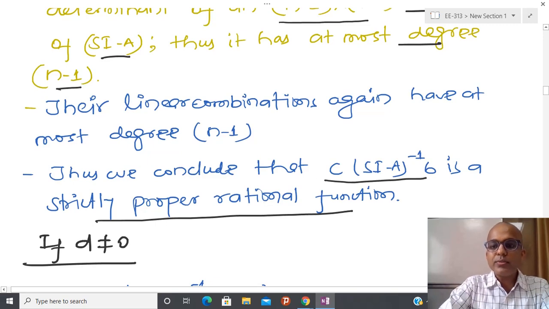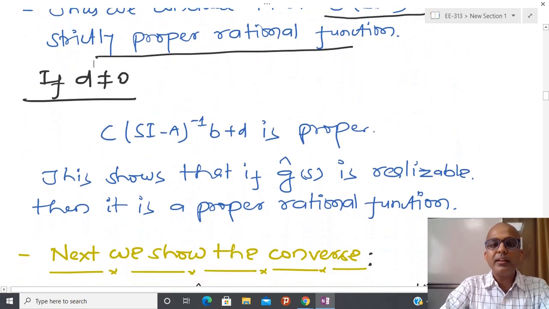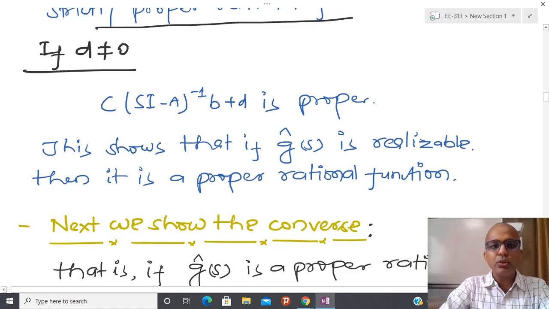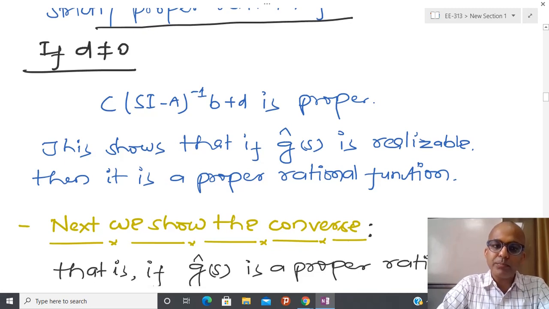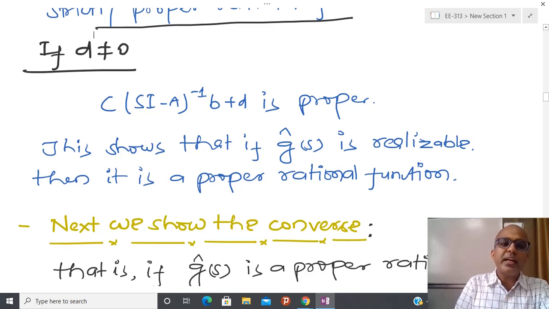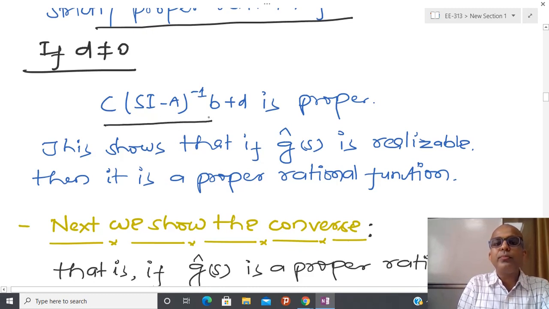Now another situation: suppose the coupling is also available. Because we are writing a theorem, we have to see all different cases, and after that prove that whatever statement we give is true for all cases. For that reason, I am going to take d not equal to 0. And since I know the order of this polynomial, I am now going to just add d. So what happens is that a strictly proper polynomial is converted into a proper polynomial,